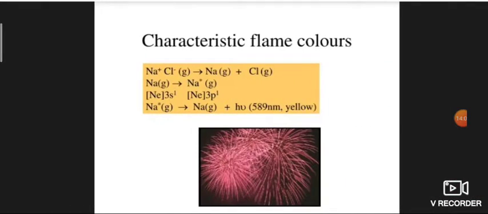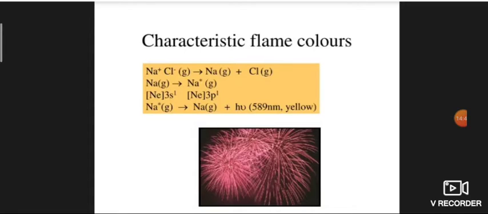Characteristics of flame color. When you burn them, alkali metals and their salts give a characteristic color to the oxidizing flame, as their loosely bound valence electron gets excited to a higher energy level by the heat energy of the flame. When it returns to its original state, it emits radiation in the visible region which gives a characteristic color to the flame.